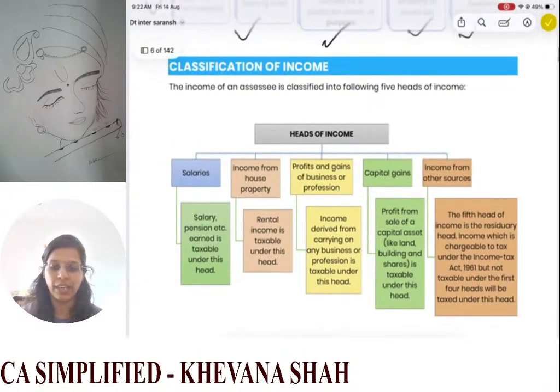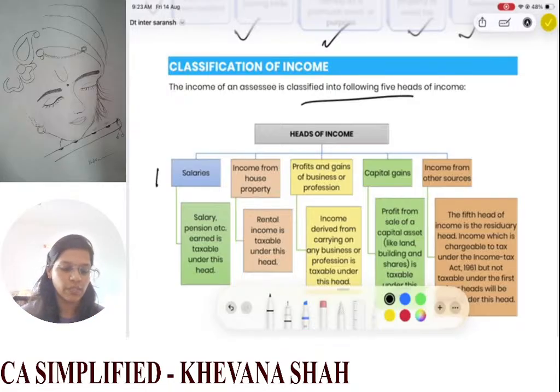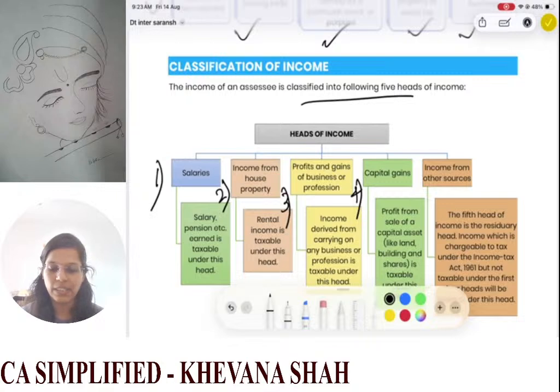Then next we have classification of income. The income of assessee is classified into following 5 heads. So there are 5 heads of income wherein your income is classified and taxed. First one we have is salaries, then we have income from house property, then we have PGBP, we have capital gains, and we have residual head, that is your income from other sources.